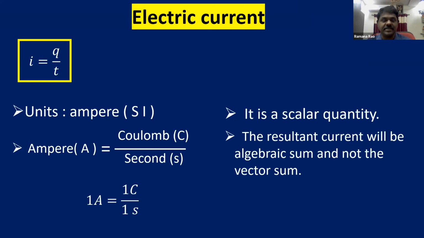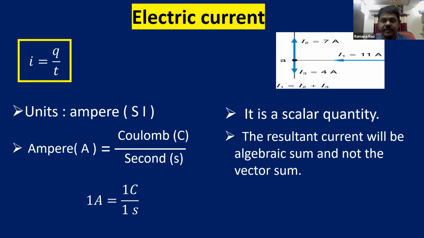So if currents are making some angles, though, we are going to add the currents according to general algebra. Okay, so you can see in the picture, 11 amperes of current is coming to a point A, and that is going as 7 amperes and 4 amperes in different directions.